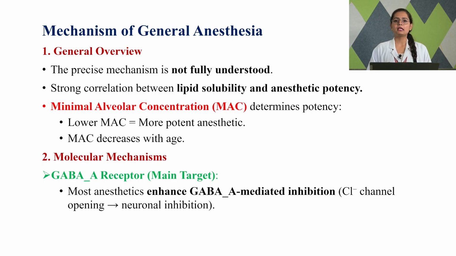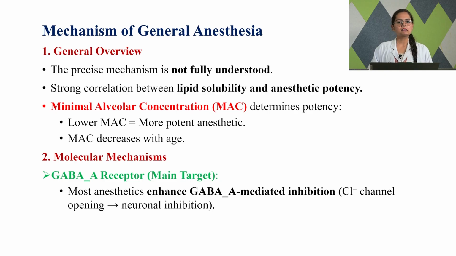Next, what are the main molecular mechanisms of the general anesthetics that we are going to study here? The first one is the GABA A receptor. This is the main target of many of these general anesthetics. All of us know that GABA receptors have inhibitory activity in the body. There are two types of GABA receptors: GABA A receptors and GABA B receptors.